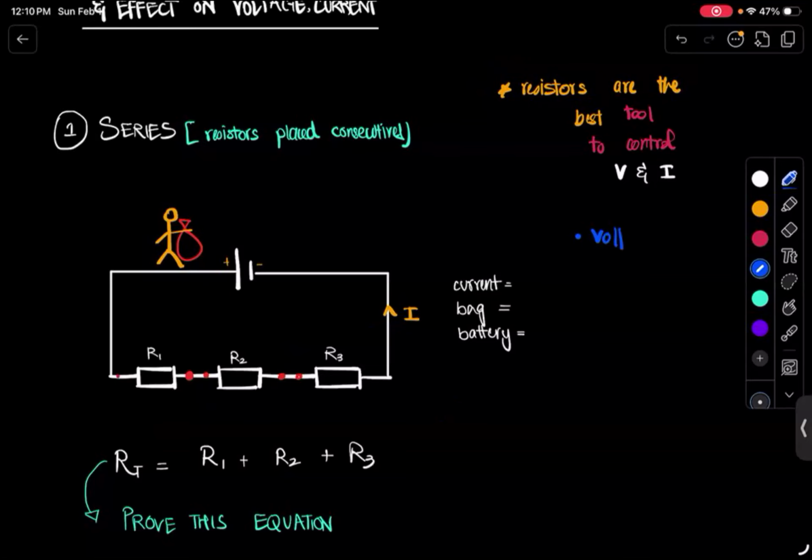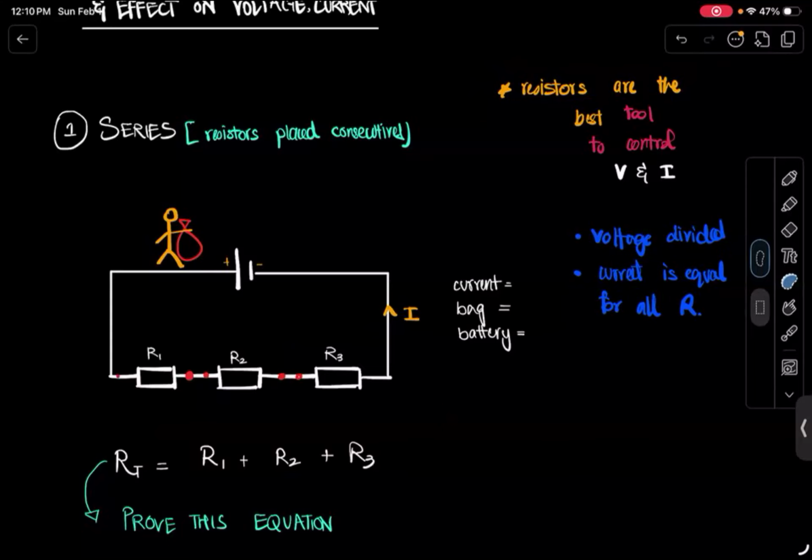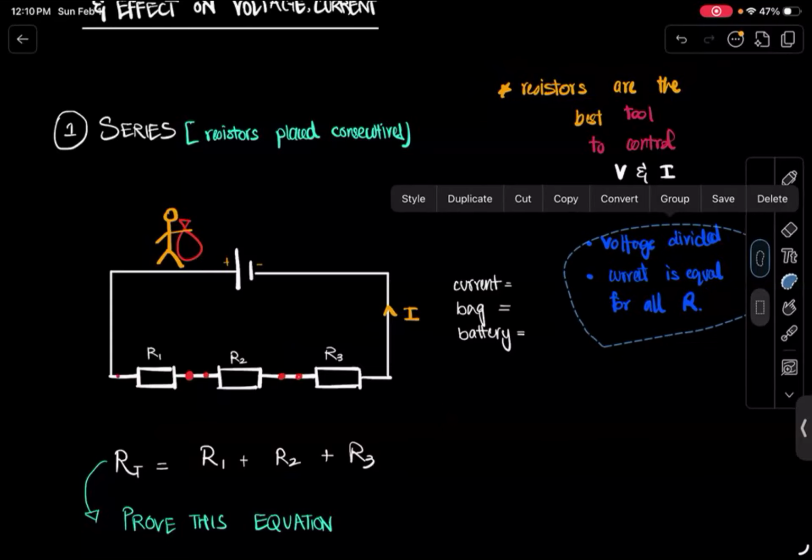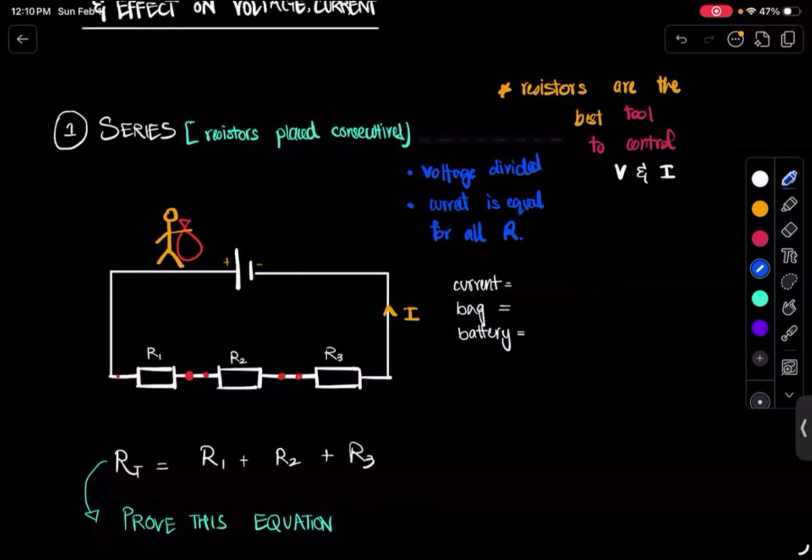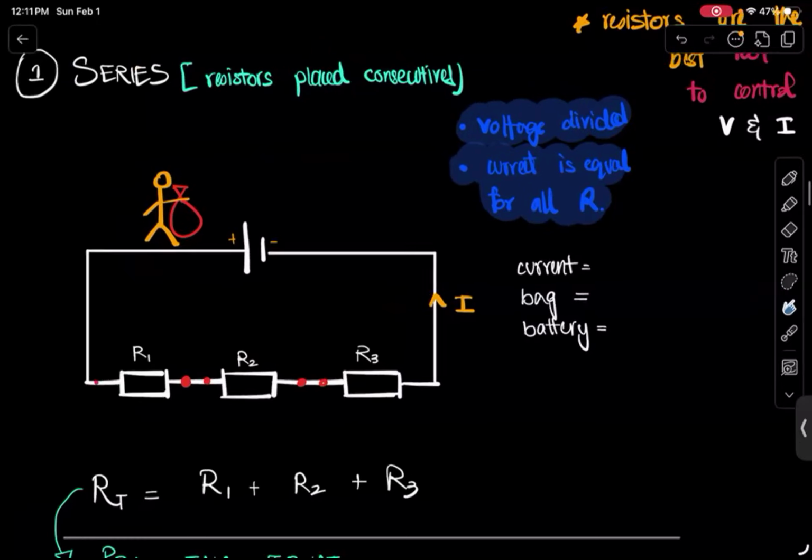The voltage is divided among all of them, and the current is equal for all resistances. Okay, now if you just remember these two things, then all of the series circuits are built upon this fact. Okay, just remember this. I'll highlight it. Okay, now we'll try to think of an analogy to try to explain how circuits in series work.